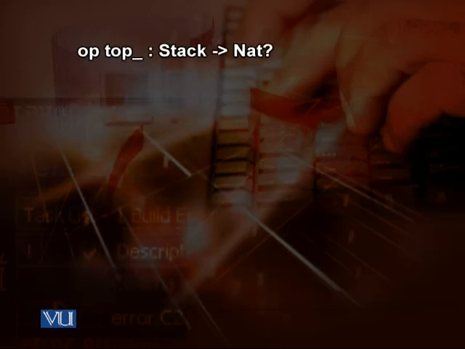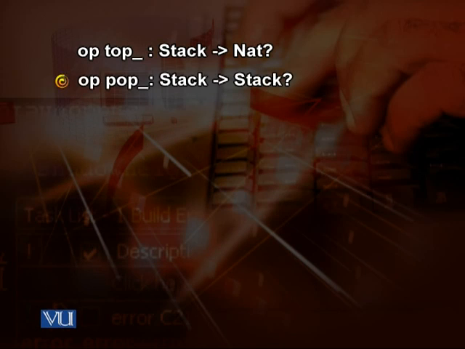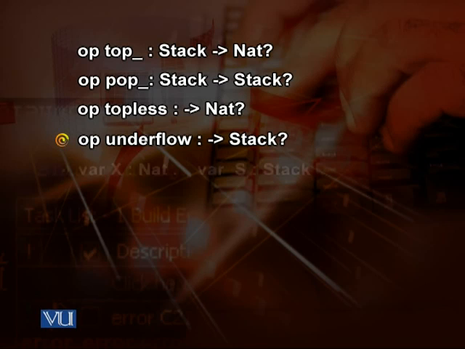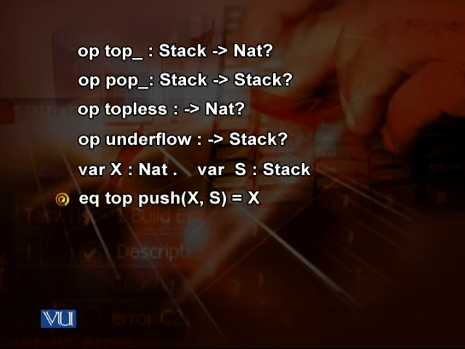Op top takes a Stack and gives us a Nat?. Op pop takes a Stack and gives us a Stack?. Op topless gives us a Nat?. Op underflow gives us a Stack?. Then we have the two variables. Variable X is Nat and variable S is Stack. And then we have the set of equations.